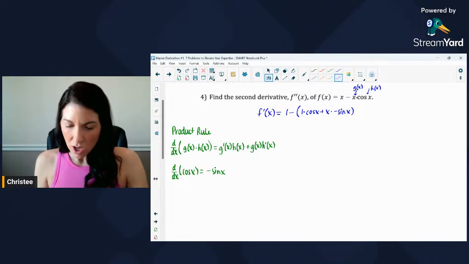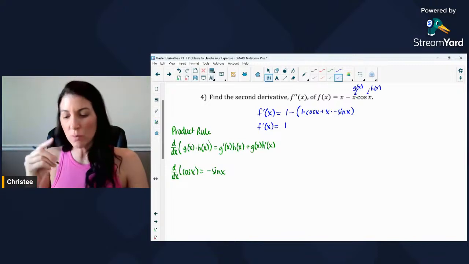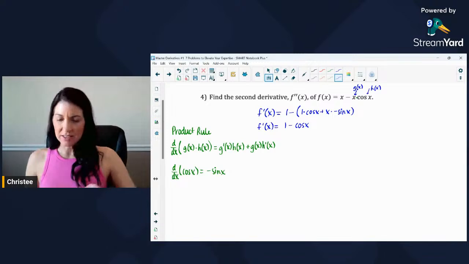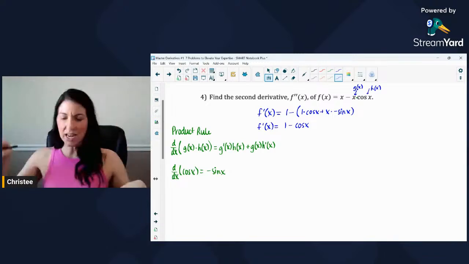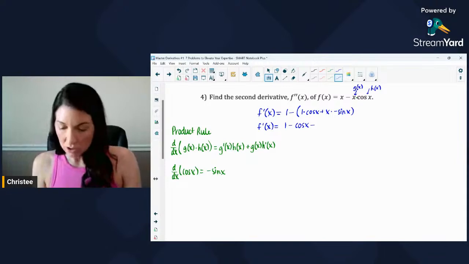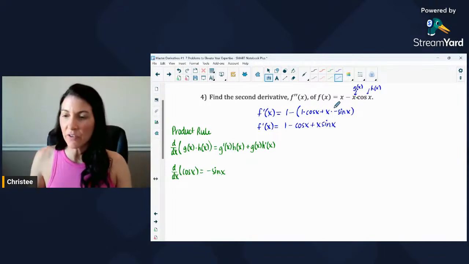All right, so let me simplify this, clean it up a bit. Let's distribute the negatives. This would be 1 minus cosine x. And then the next term, when I multiply the x times the negative sign, would be a negative x sine x, but I want to distribute the negative in. So this is going to be a plus x sine x as the first derivative.